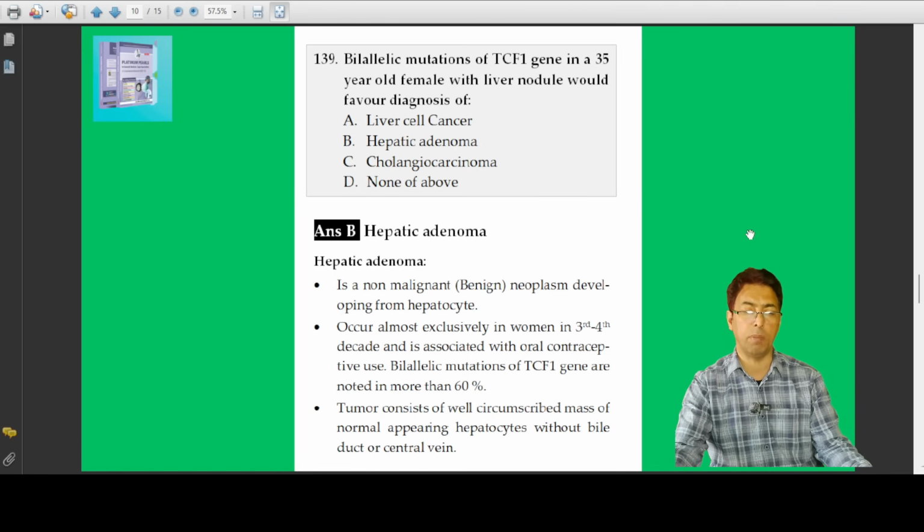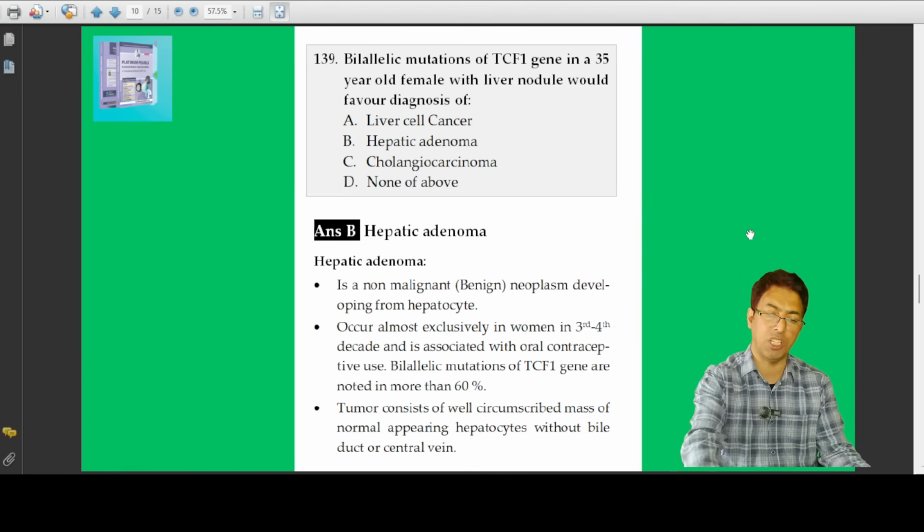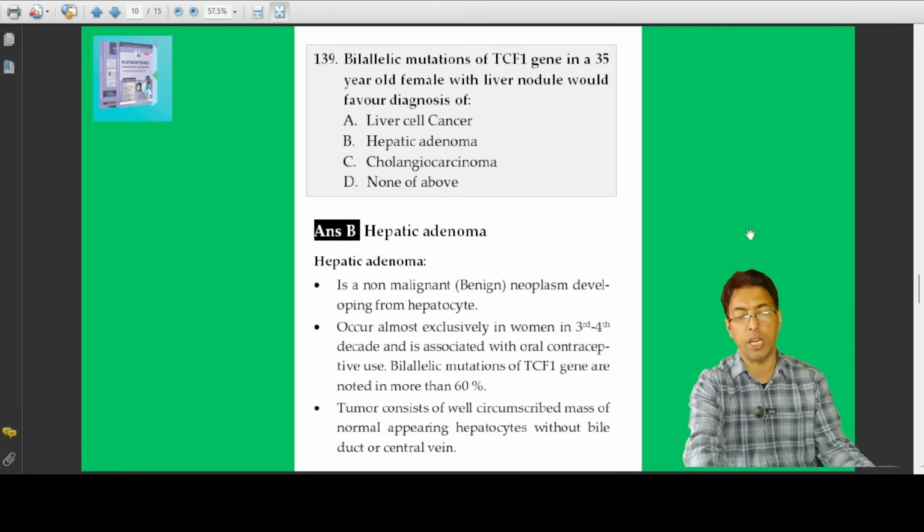And sometimes they may bleed and rupture. But you have to remember the basic question of whether biallelic mutations of the TCF1 gene are seen in more than 50%, more than half of the females with hepatic adenoma, who present with biallelic mutations of the TCF1 gene. And that is very important in addition to other pathological features like a well circumscribed mass, which is usually a hepatic adenoma.